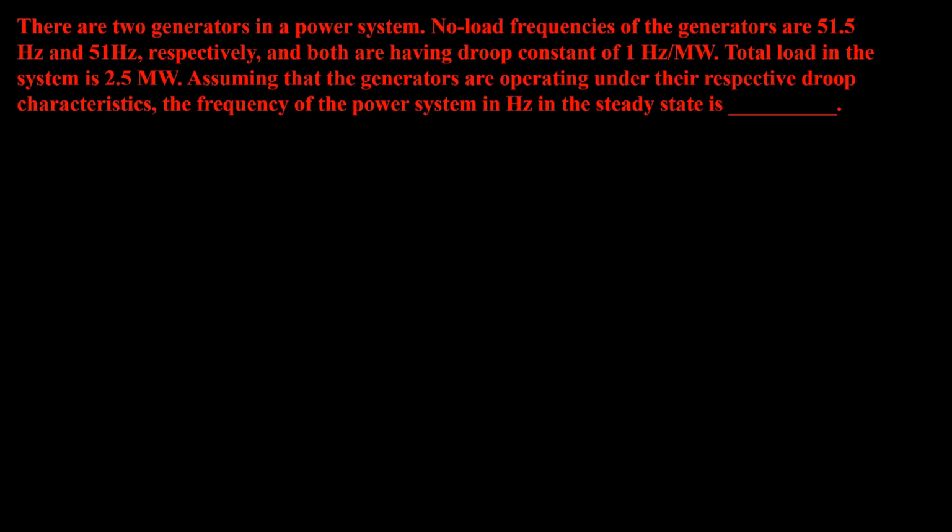The total load in the system is 2.5 megawatt. Assuming the generators are operating with their respective droop characteristics, the frequency of the power system in Hertz in steady state is? Because it is the first problem, I'll draw. Otherwise, you need not draw. Just for explaining, the two generators are there.